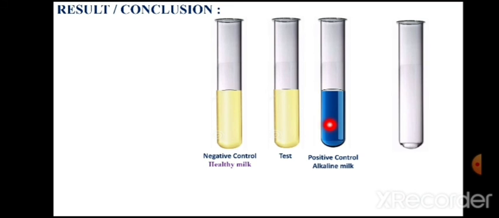So what conclusion can we draw from this? The test milk sample is showing the same color as that of healthy milk, so the animal is not suffering from mastitis. There may be development of blue color in the test milk sample, which indicates the milk is alkaline, and that the animal may be suffering from mastitis.